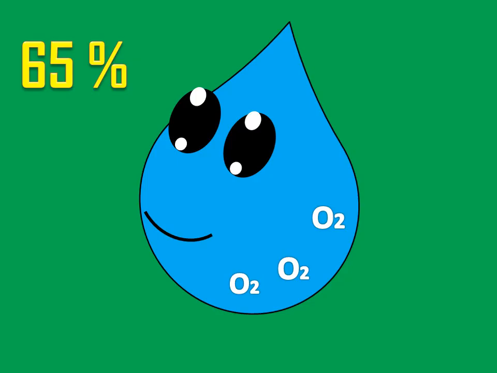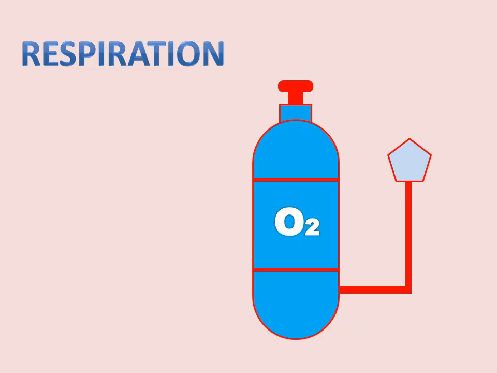Oxygen is an important component of life on Earth. It's the most abundant element in the human body and makes up about 65% of the human body mass. Oxygen is used by animals and plants in the respiration process.